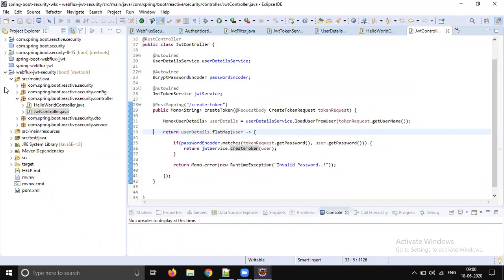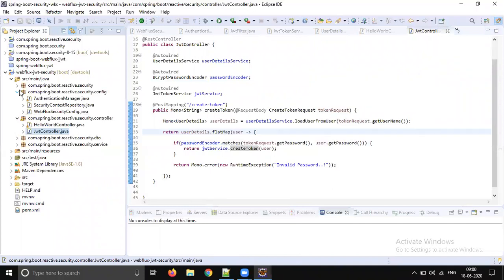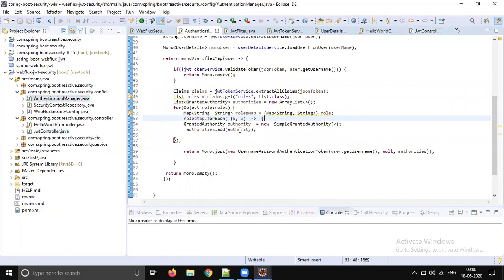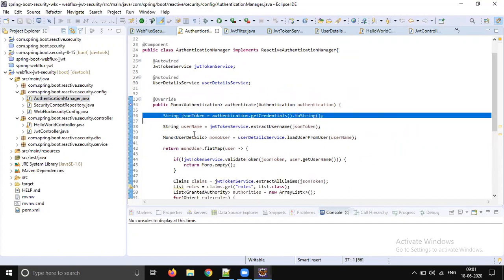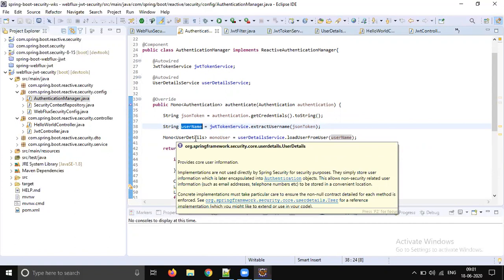The next part is validating the token. We don't have the filter concept here, the servlet filter. So what should we do? We should use the existing Spring Reactive API to take care of this JWT token authentication. We should start by writing an authentication manager, which is of type ReactiveAuthenticationManager. Here we get the token and extract the username from it. Extracting the username from the token and creating the token are almost the same for MVC and reactive. There is no difference.